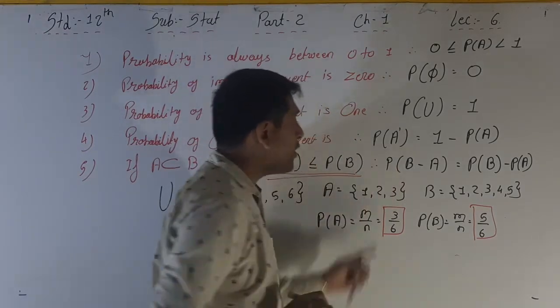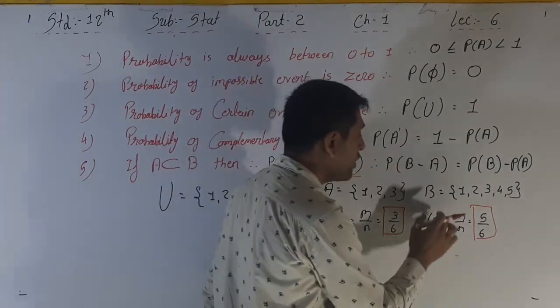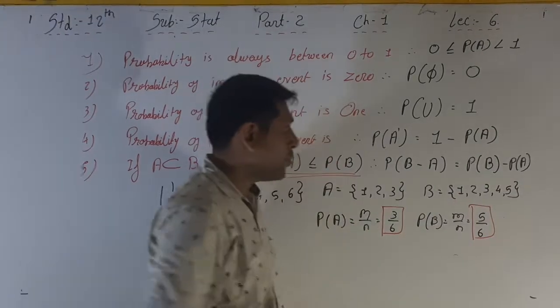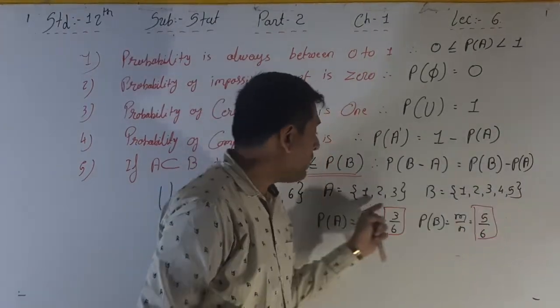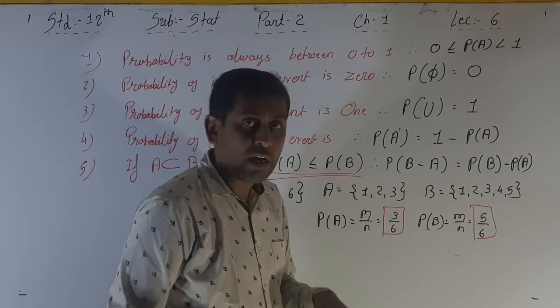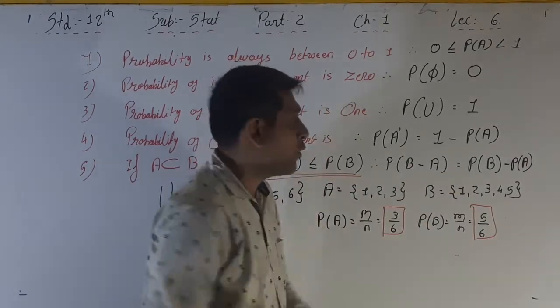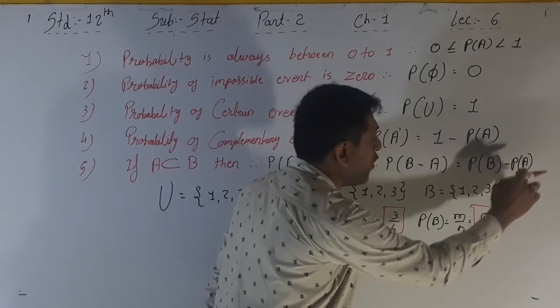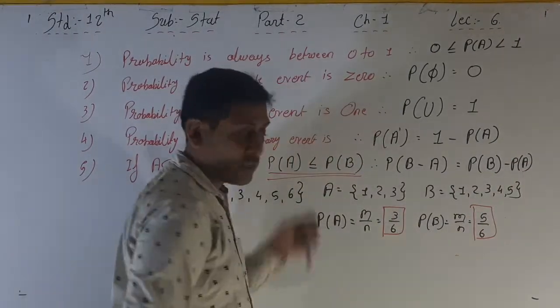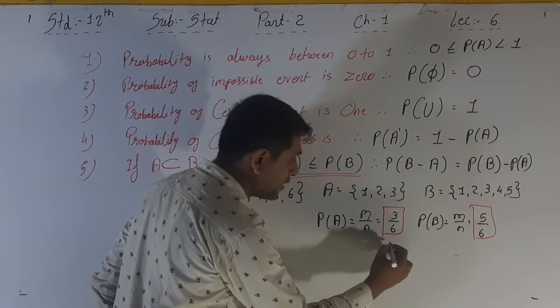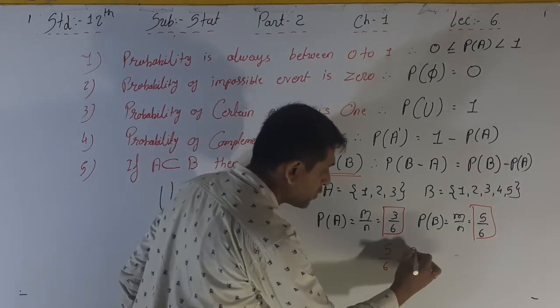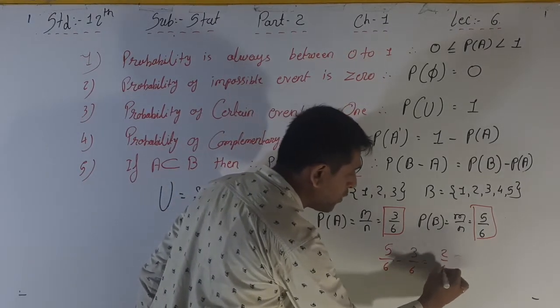The second thing is that P of B minus A. Here B minus A means 1, 2, 3, 4, 5 minus 1, 2, 3. What is the answer? That is 4, 5. So P of B minus P of A is 5 by 6 minus 3 by 6, and the answer is 2 by 6.